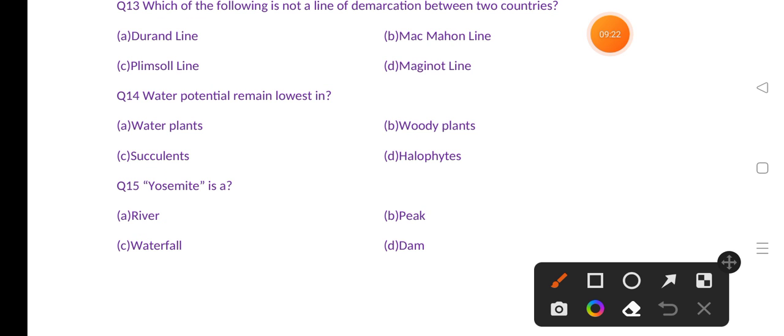Water potential remains low in, options are water plants, woody plants, succulents, halophytes. The correct answer is option D, that is halophytes.